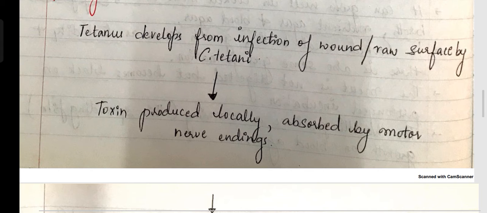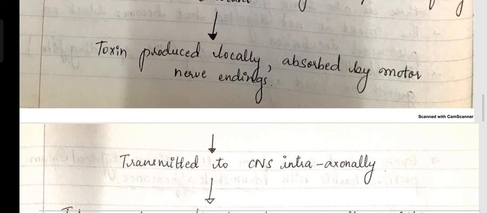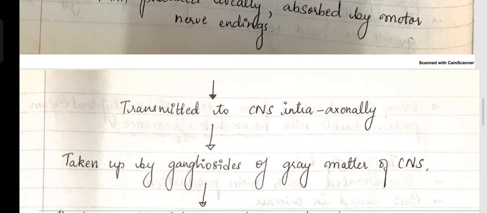From the wound, the toxin is produced locally and absorbed locally, then goes to the motor nerve endings. After the motor nerve endings, it is transmitted intra-axonally through the axonal terminal to the central nervous system.